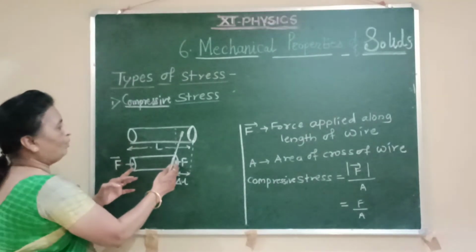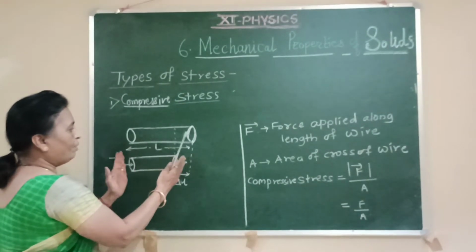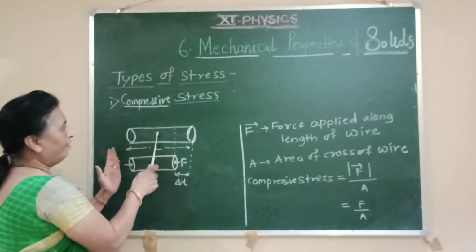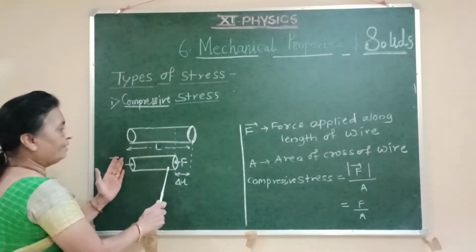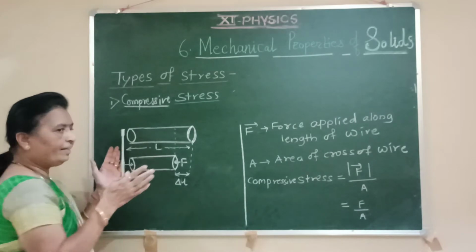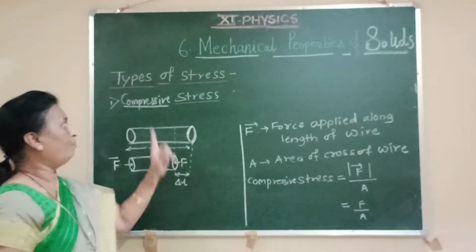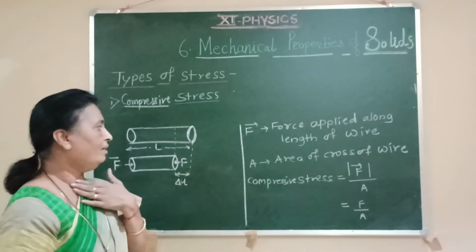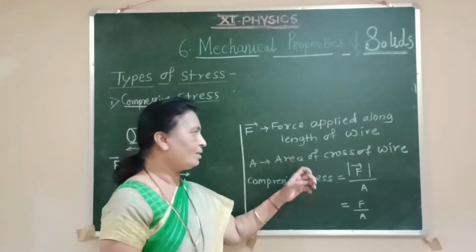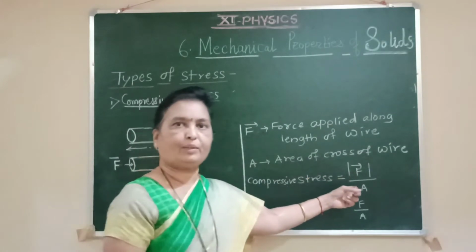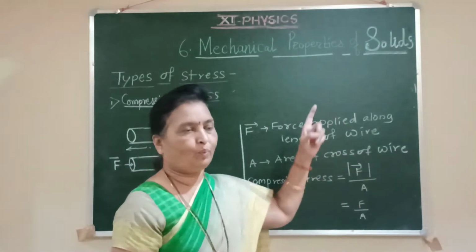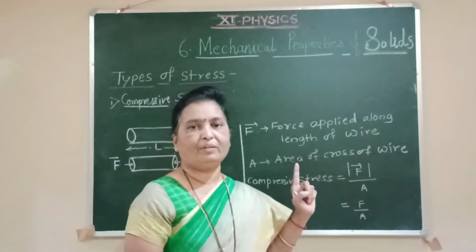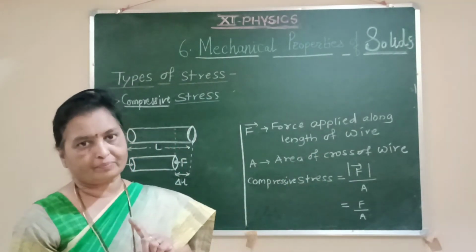At the two ends of the wire, if the forces are applied, because of that the wire gets pushed inside and the length of the wire gets decreased. That means the wire gets compressed here. Such type of stress is known as a compressive stress. And once again, the definition of stress gives us the applied force per unit area of cross section. So once again, the definition for compressive stress becomes force upon area of cross section.